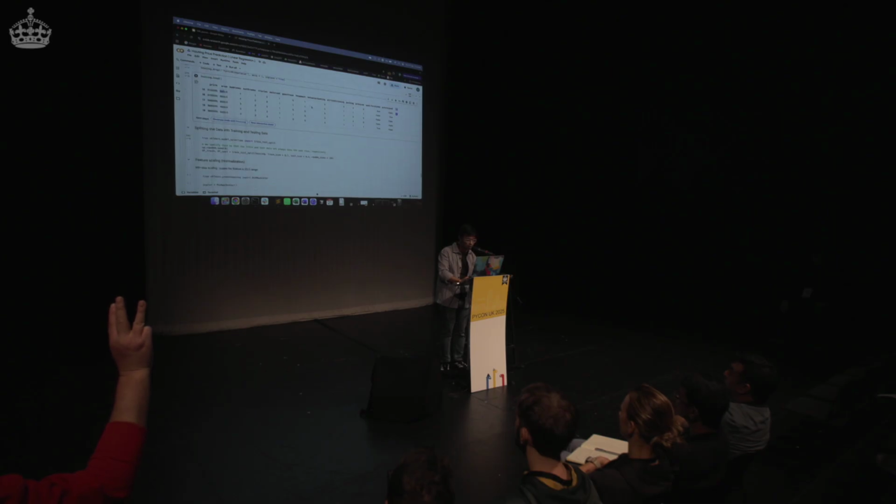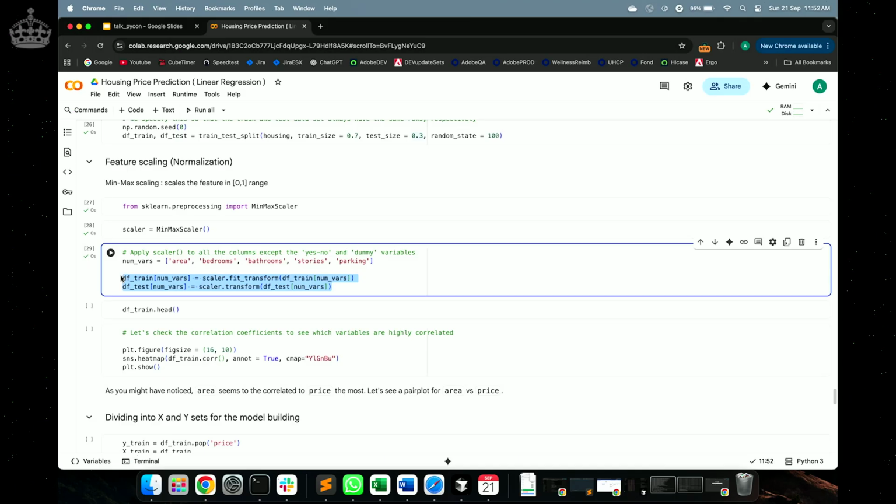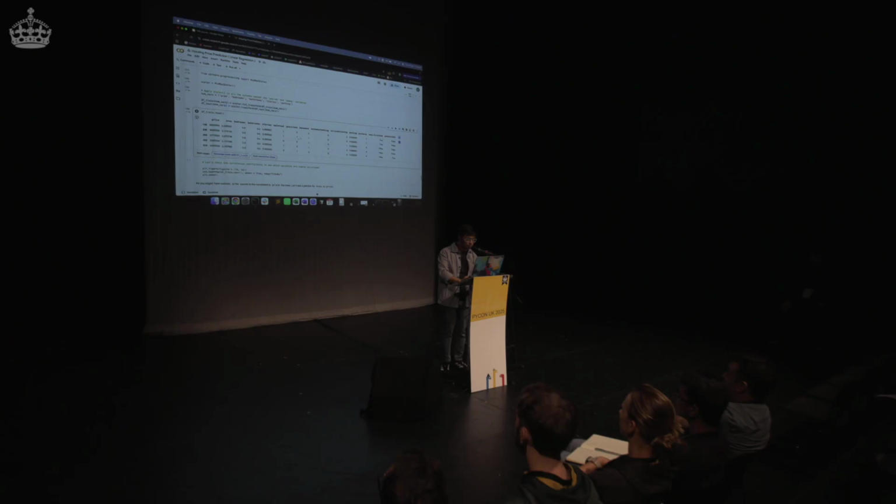So we'll just bring all these columns in the range of 0 to 1 so that none of the columns overpower each other. We'll use min-max scaler to bring it between the range. We do that for the train as well as the test set, only for the data that is going to be trained, not to the value that is going to get predicted, right? We are not going to touch that. Let's print the head again, and this is how it looks. Everything has been brought in the range of 0 to 1, and all the categorical values have been handled.